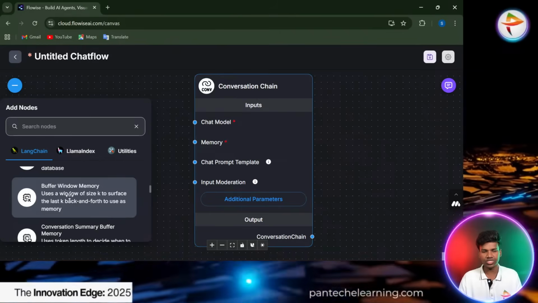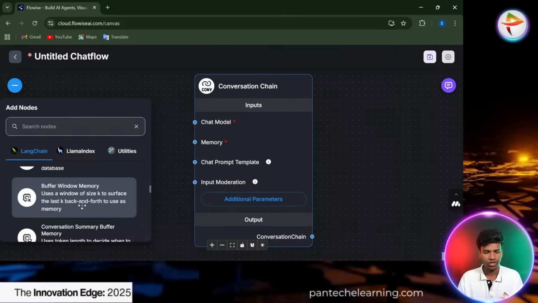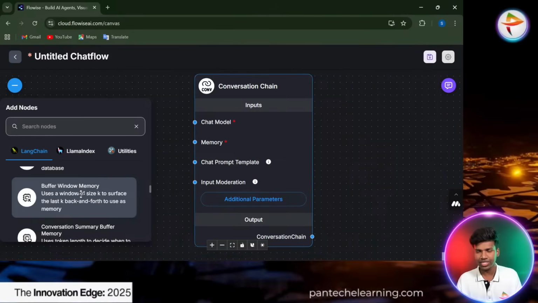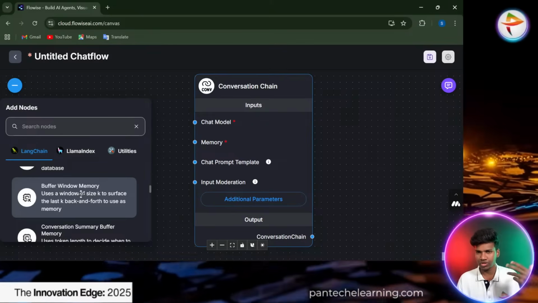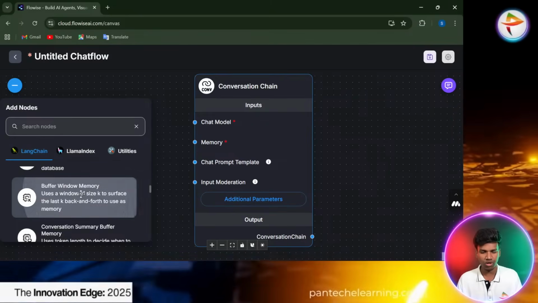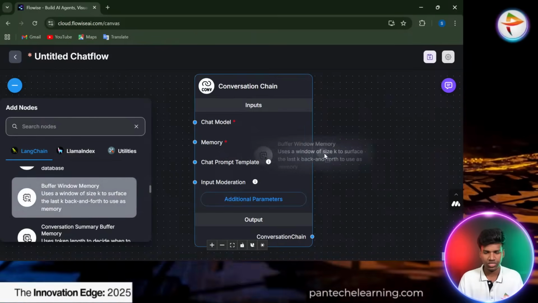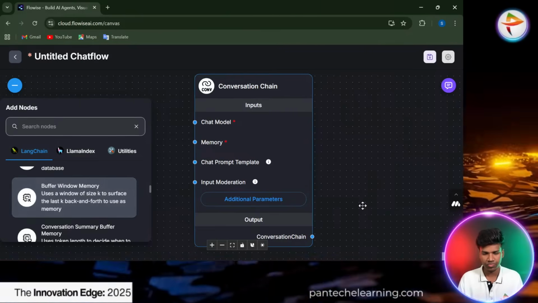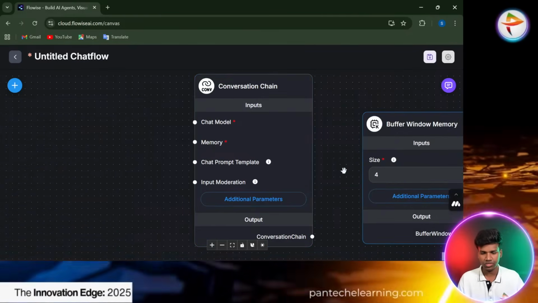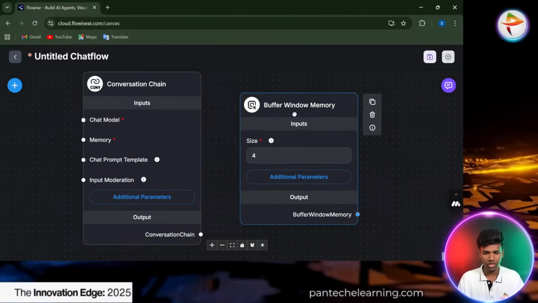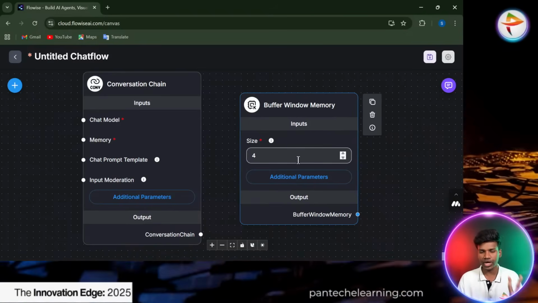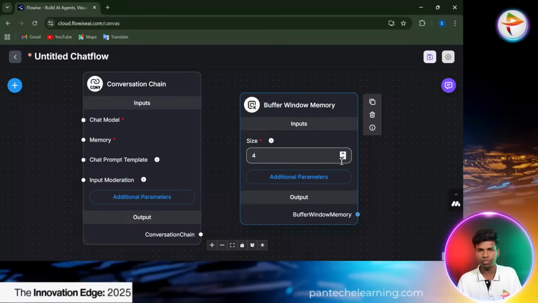Buffer window memory, just a simple one. It's a simple memory. Based on your query, it has to store keyword-wise and memorize those particular chats and queries. We just have to drag and drop that. You can see, okay. Here by default it is set to store 4 keywords.